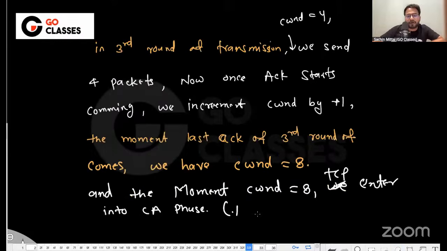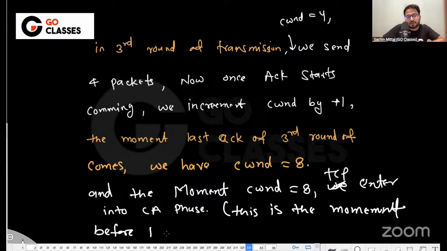In brackets, this is the moment before the fourth transmission round. To enter into the congestion avoidance phase, we do not even need to have the fourth transmission round, right? So basically, this is the moment before the fourth transmission round.